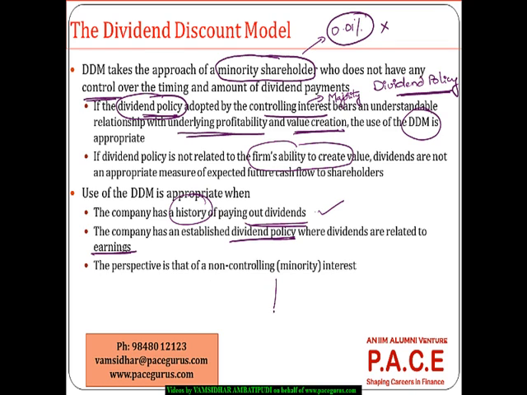And to a large extent, if the perspective of valuation is from a minority interest perspective, you and I buying a very small number of shares which don't even constitute, let's say, 0.01% of the stake in the company, in that case, it's better to use a dividend discount model for the valuation purpose. So these are the different scenarios or positions of the company where a dividend discount model is more appropriate and where it is not at all appropriate.